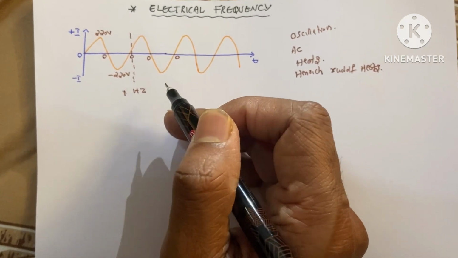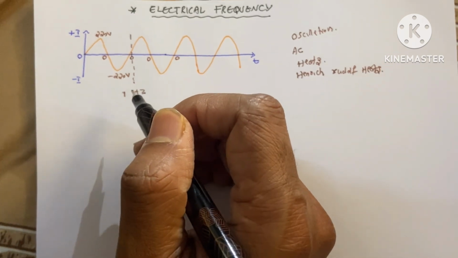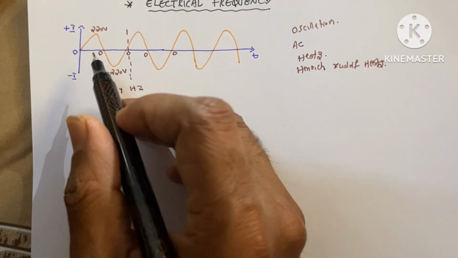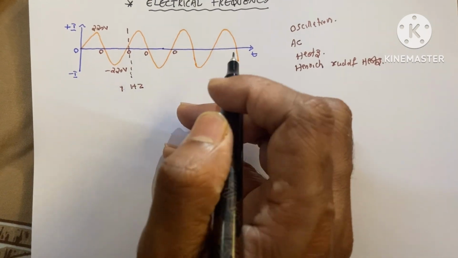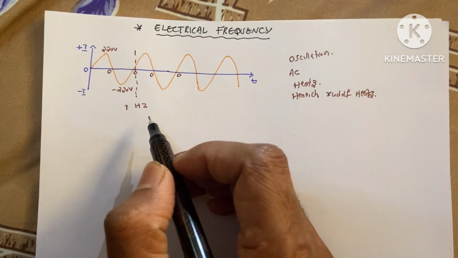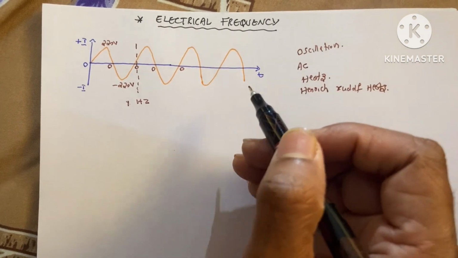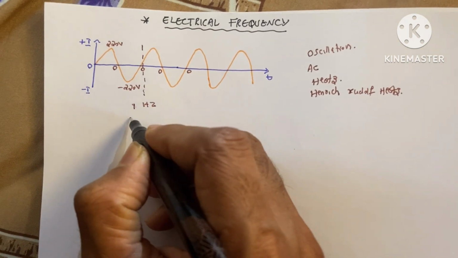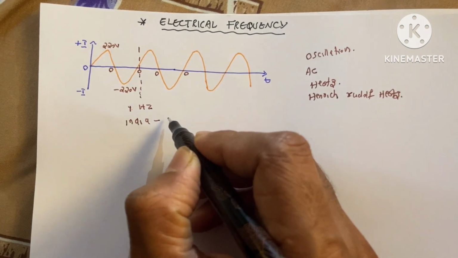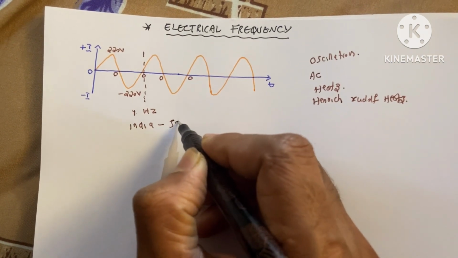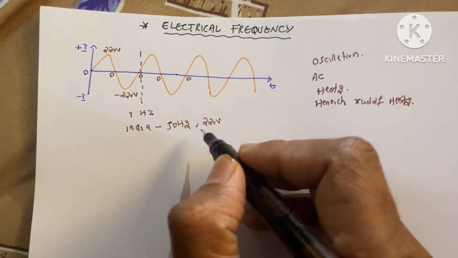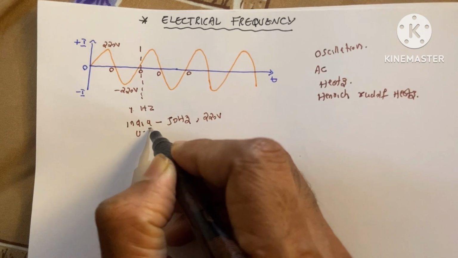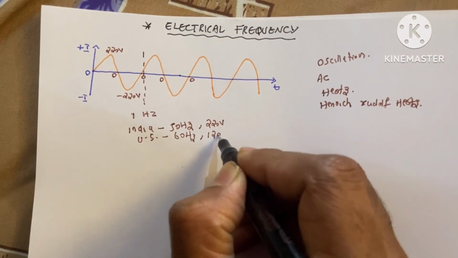Okay, in some countries the frequency is 50 hertz. It means that in 1 second there are 50 cycles. This electrical frequency varies from country to country. In some countries it is 50 hertz. For example, in India frequency is 50 hertz and the voltage is 220 volts. But in the US the frequency is 60 hertz and the voltage is 120.